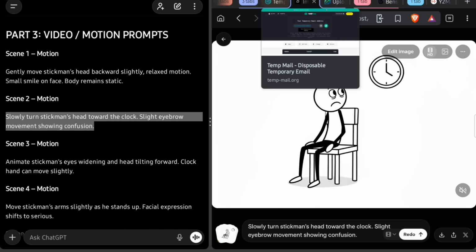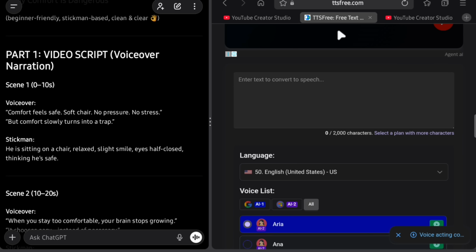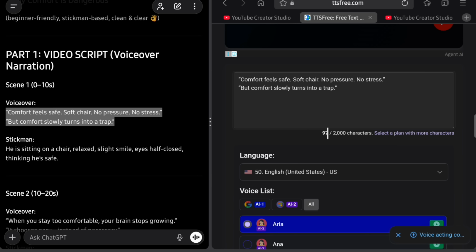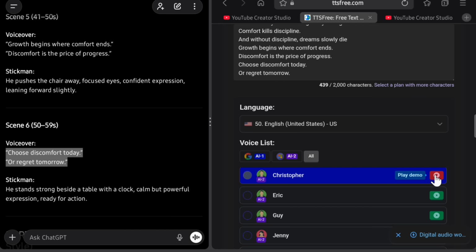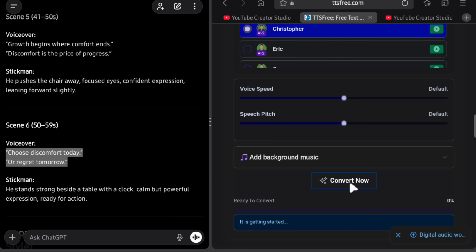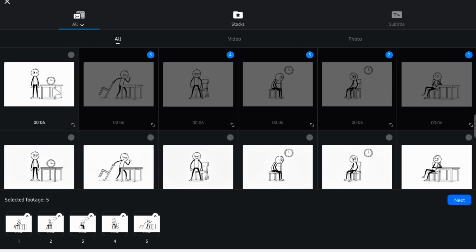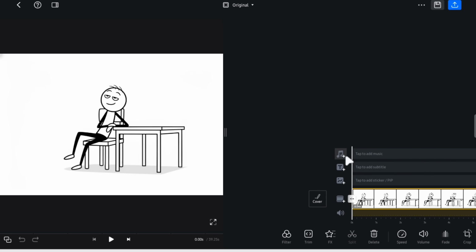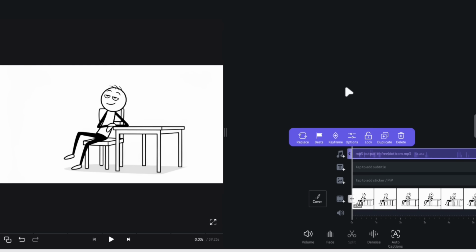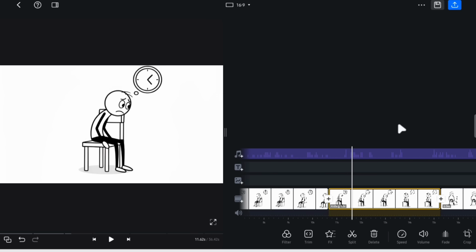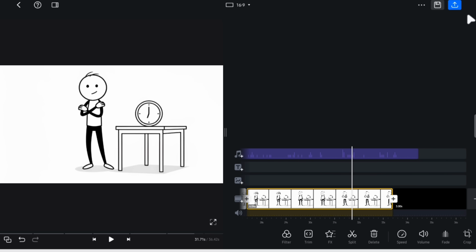After generating the videos, we then generate the voiceover using a free text-to-speech website. Paste your script there, remembering that you can paste only 2,000 characters at a time, but you can generate audio unlimited times in parts. You can check and listen to different voices, select the one you like, click Convert, and within about a minute and a half, your audio will be ready to download. Finally, import all your videos sequentially into any video editing software. Add the voiceover according to the scene-wise script provided by ChatGPT, trim and match the audio properly, add background music, export the final video, and you're good to go.